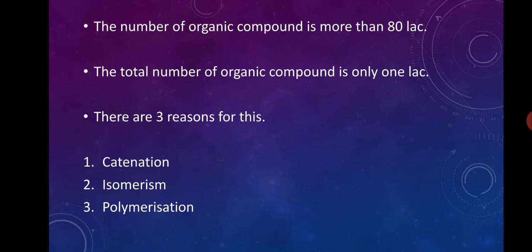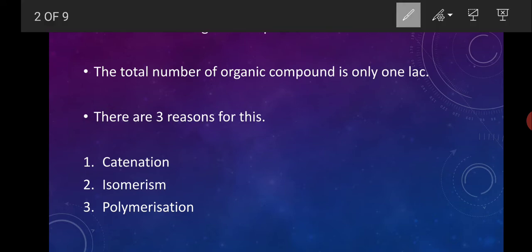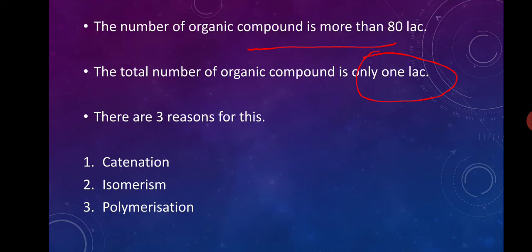Now we can see that the number of compounds of carbon and hydrogen is excessively high. In comparison, the total number of inorganic compounds present in this world is only 1 lakh. But the number of compounds of carbon and hydrogen is more than 80 lakh.